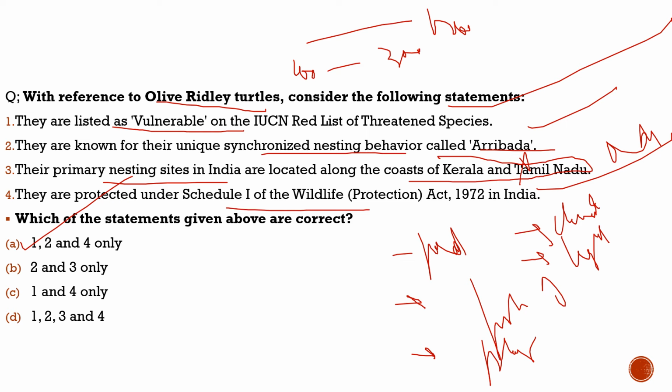With this, I hope you have understood some behavior of the olive ridley turtle, their synchronized nesting behavior, what their status is under the IUCN list, what their status is under the Wildlife Protection Act of 1972, and the reason why they are dying right now. So with this, let's move to another slide and see what question we have brought there.